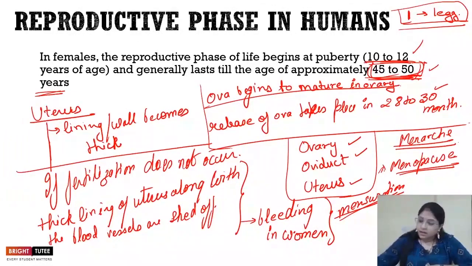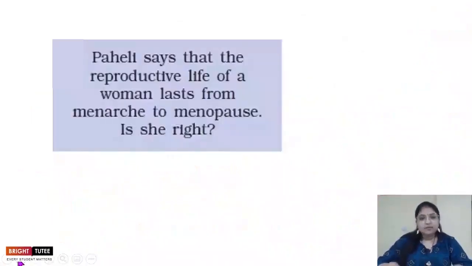In the beginning, during the menarche, the timing of the period might be irregular, but after some time this regularity is maintained, and the whole cycle occurs in a proper way, right? Now again, this menstrual cycle is further controlled by the hormones. When we are talking about the menstrual cycle, what does it include?